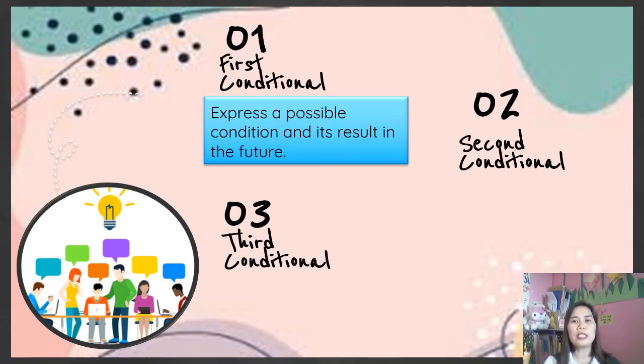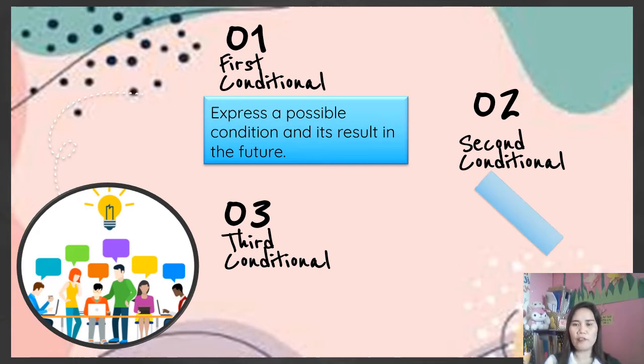We are using the simple tenses and if clause. By the way, when you say if clause, it is the dependent clause, and the main clause is the independent clause. So again, we are using the simple present plus the simple future. That is first conditional: real situation, possible condition, and its probable cause.